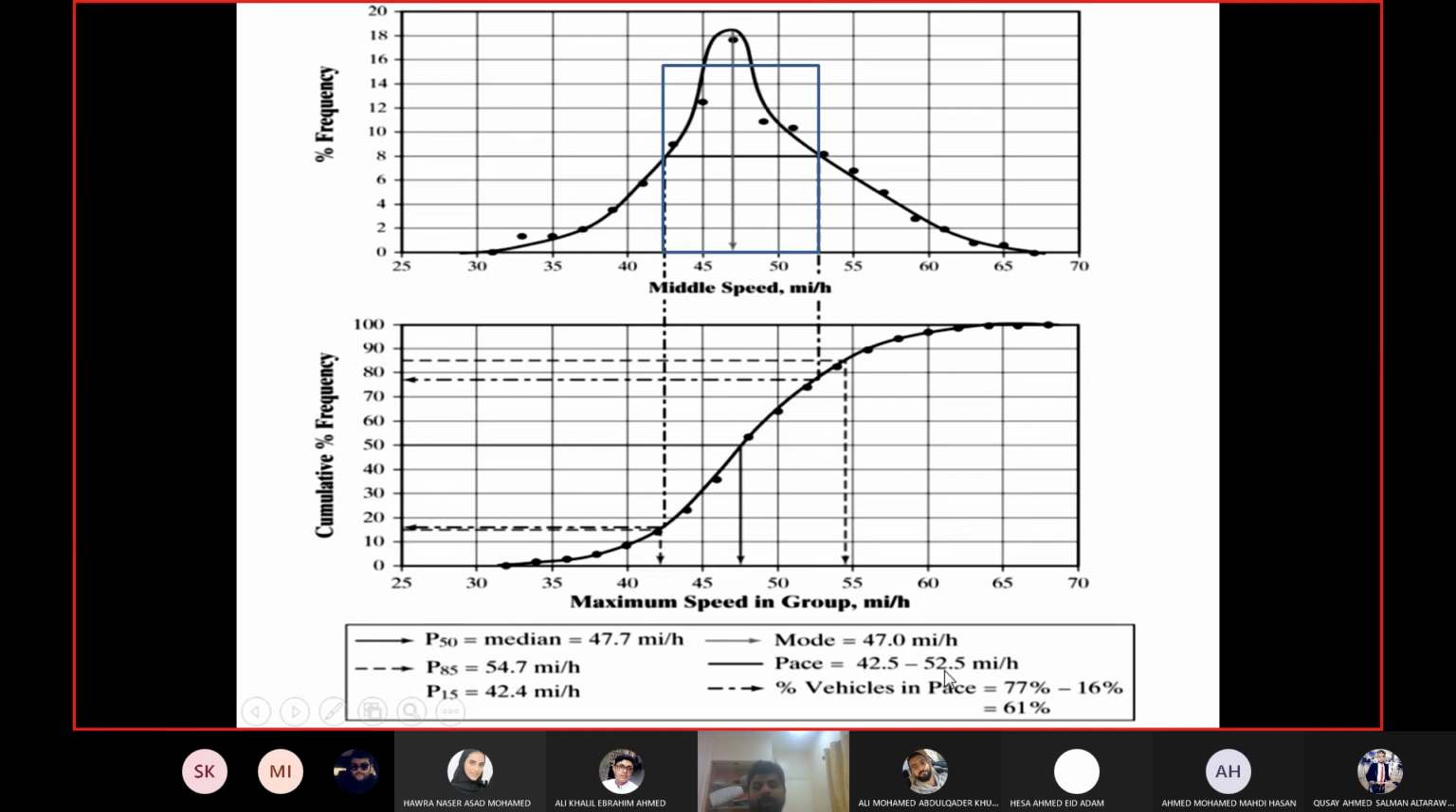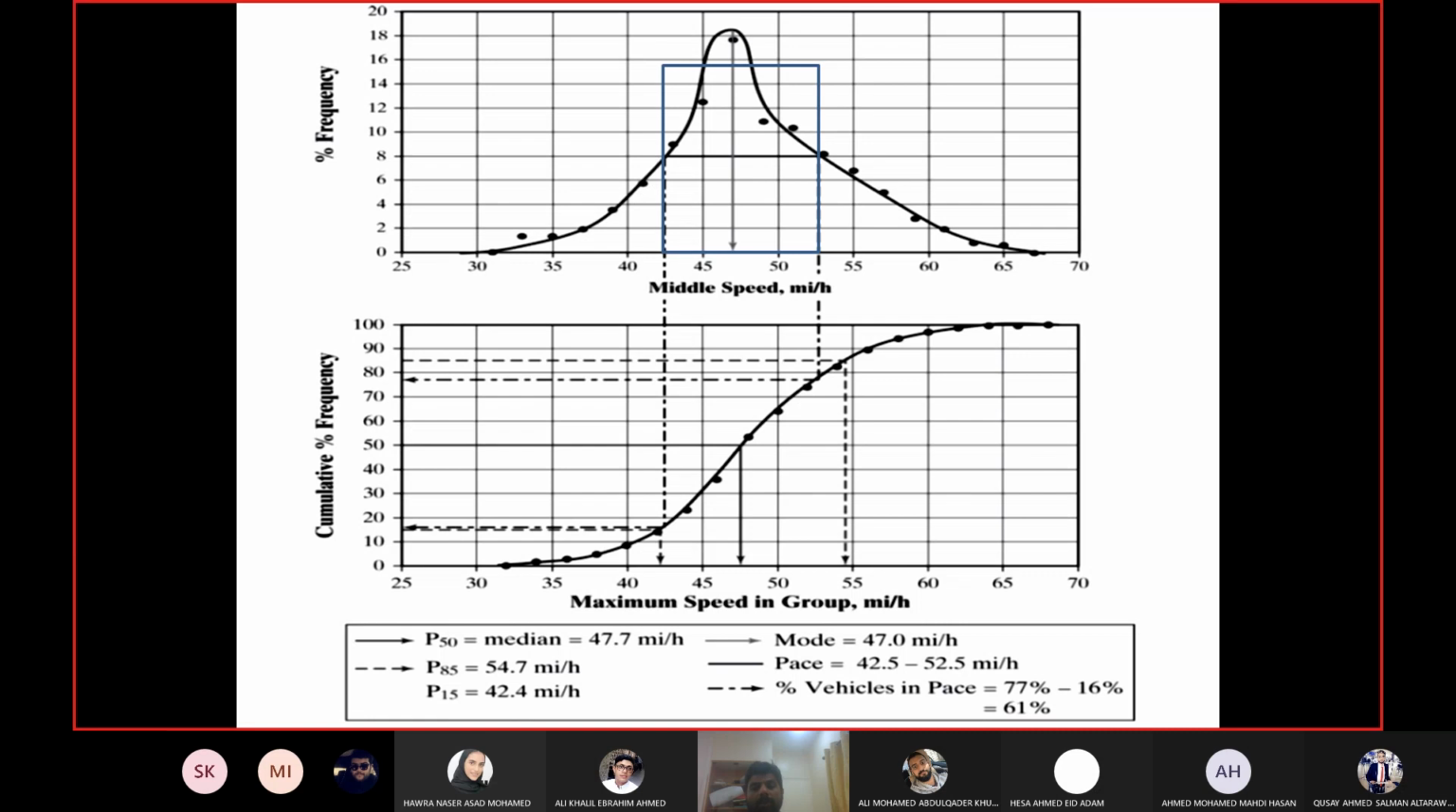So these values are measures of central tendency. The values of the pace range are measures of central tendency. We said in this range we have highest proportion of drivers, highest frequency of drivers. So we want to know how much is that frequency. As a measure of dispersion, we want to know how much is that frequency. Okay, so between 42.5 and 52.5, exactly what percentage of drivers we have. This is a measure of dispersion.